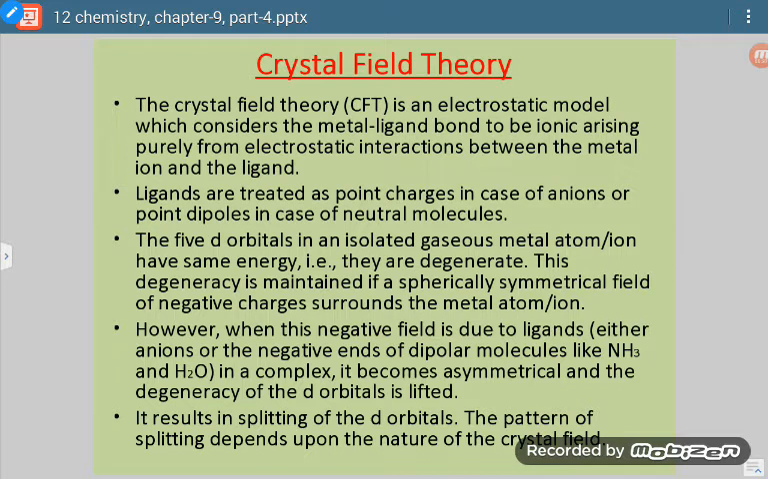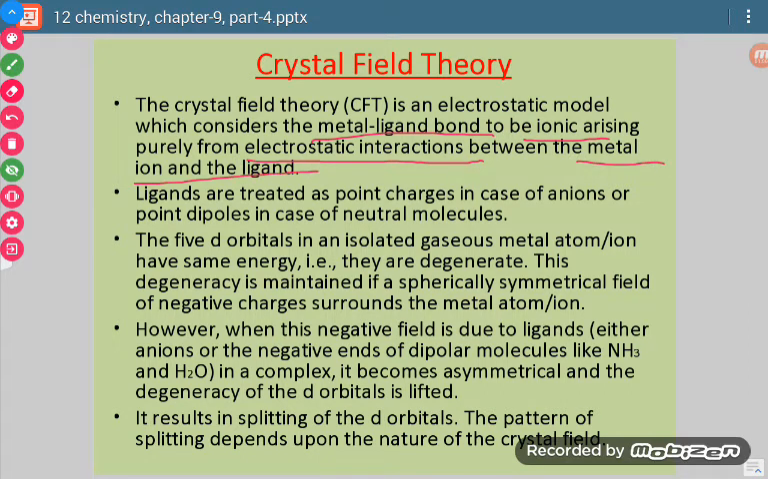Okay. So the crystal field theory is an electrostatic model which considers the metal-ligand bond to be ionic. Okay, so the metal-ligand bond is considered as ionic in this theory. Now the attractive forces are considered as electrostatic interactions between the metal ion and ligand. Now ligands are treated as point charges in case of anions and point dipoles in case of neutral molecules.